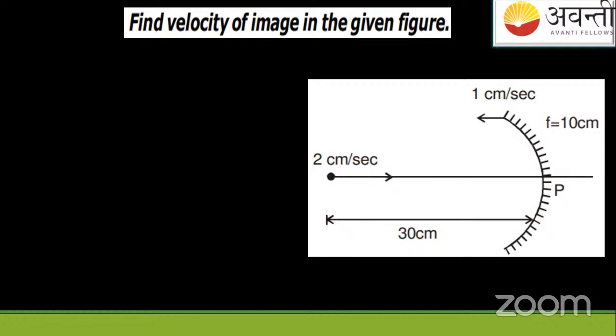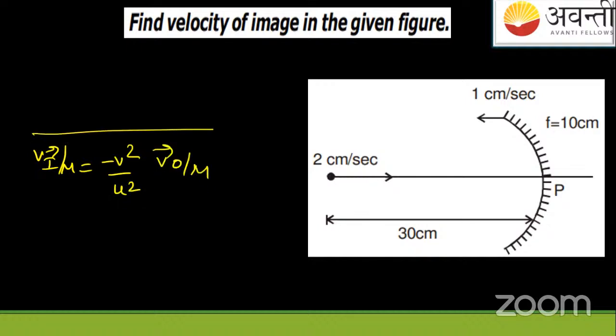See, this question in the previous class, we have solved it. Let me tell you what we did here. We derived a formula. Formula was like this. Velocity of image with respect to the mirror is equal to what? Minus v square by u square, velocity of object with respect to mirror. This was the thing.